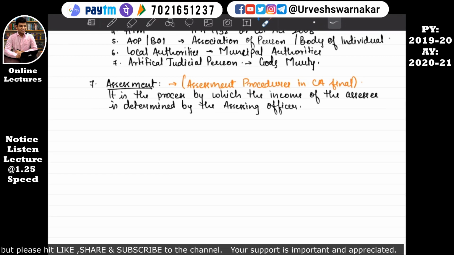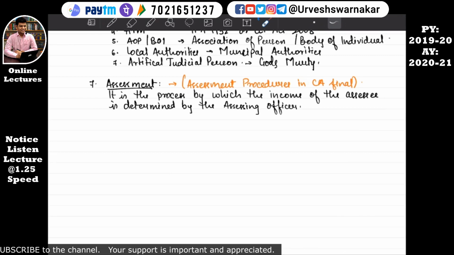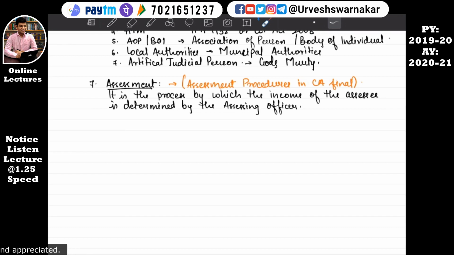Okay, assessment means, basically understand this: while giving the exam, you write the questions and the answers in your answer sheets. So who checks your paper? The examiner checks the paper. So basically he is assessing your paper. That process is known as assessment. So in simple words, you write the exam, the paper corrector corrects your paper. Correcting the paper, that process is known as assessment.